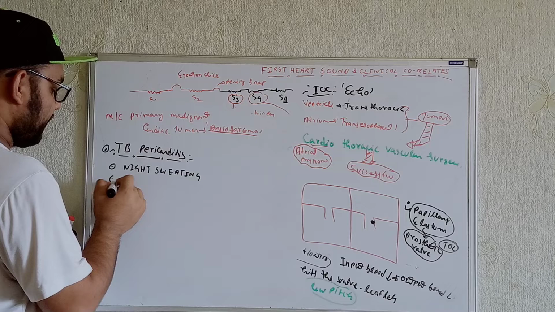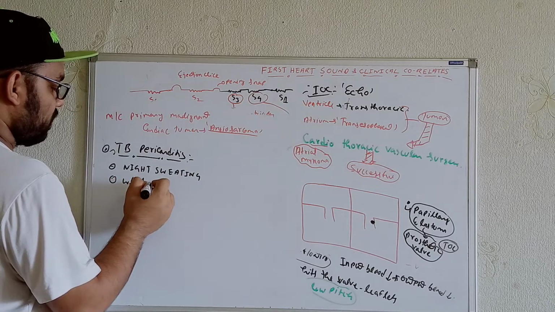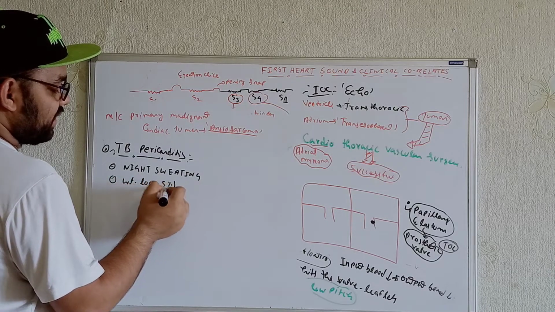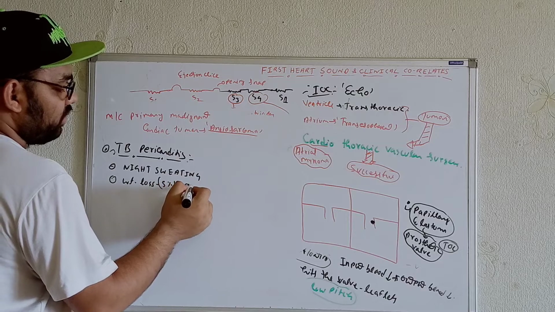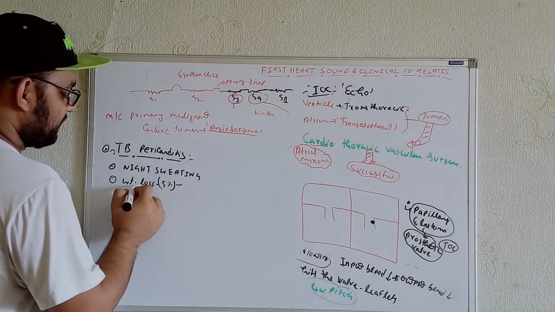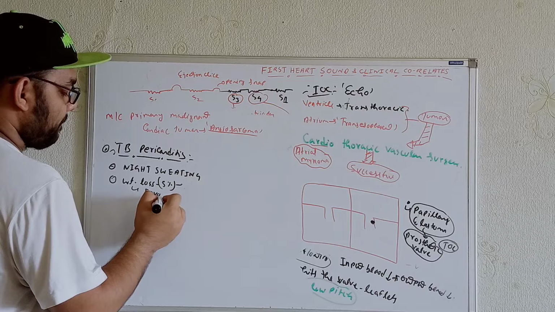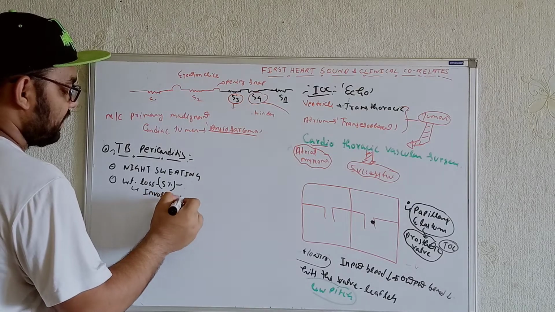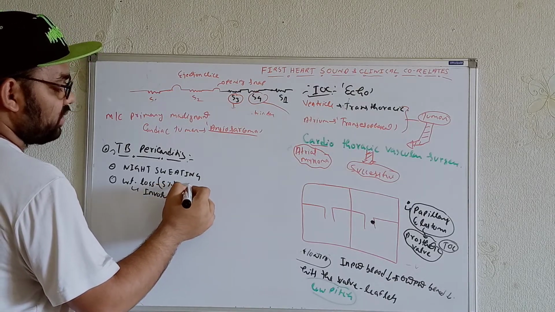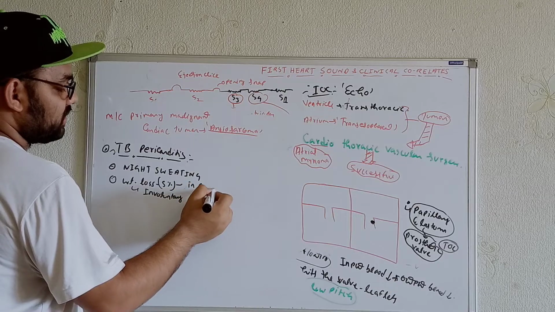We can also get the weight loss, around 5% as far as Harrison is concerned, within 6 months, which is the involuntary weight loss.